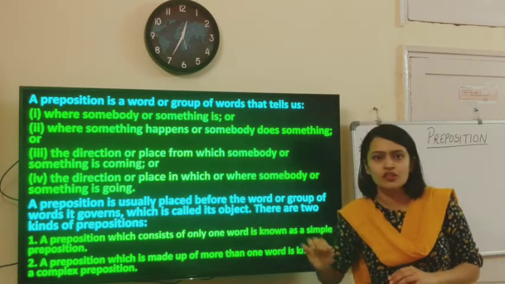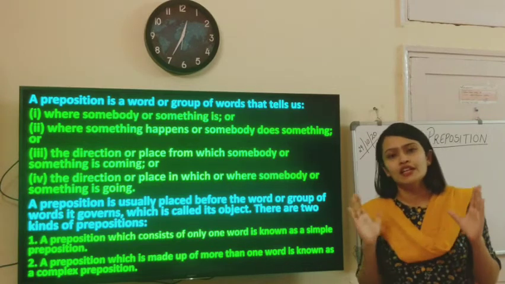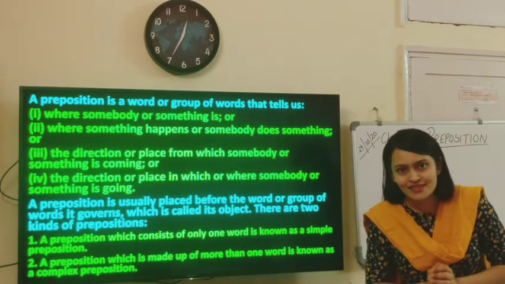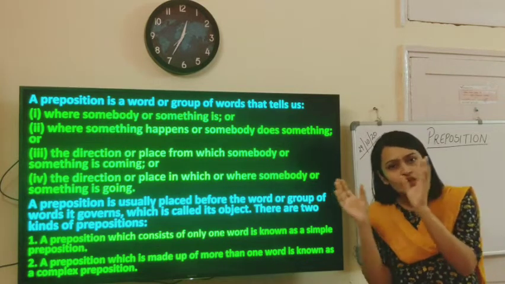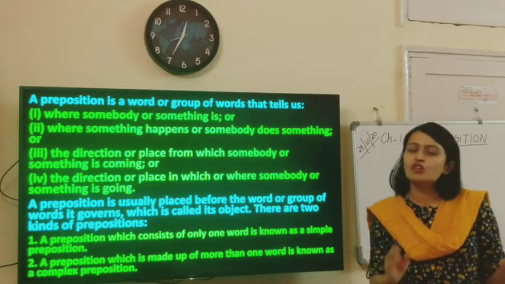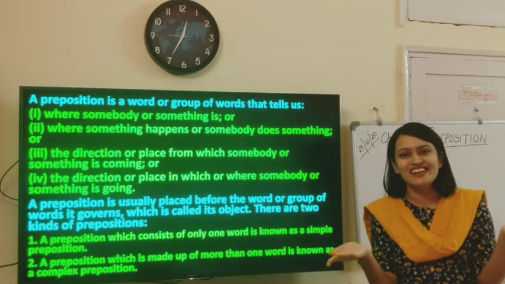Let's come to the first point, the placement of preposition. Children, in English grammar, when you construct sentences, the placement of words is very crucial, because when you change the placement of words, sometimes the meaning changes, right?